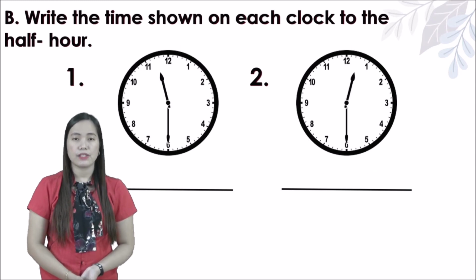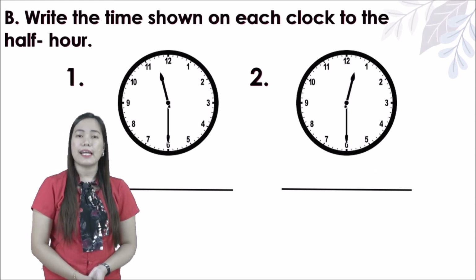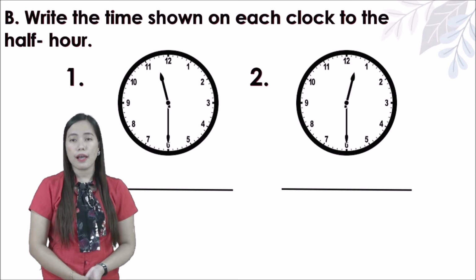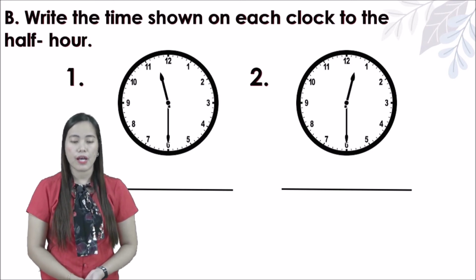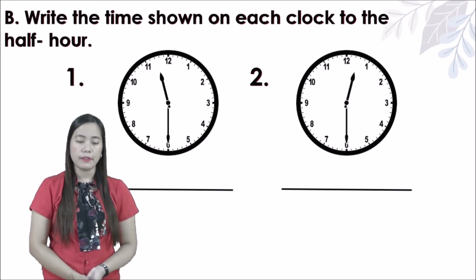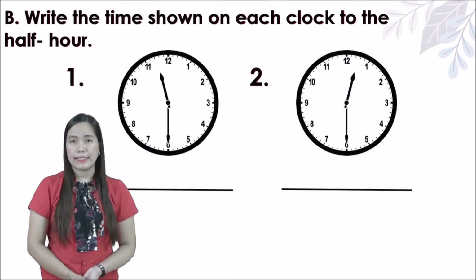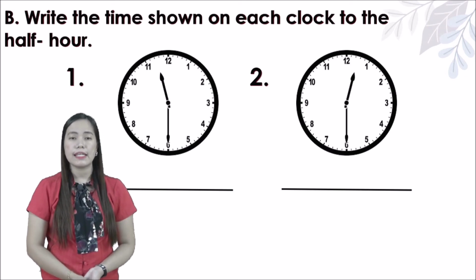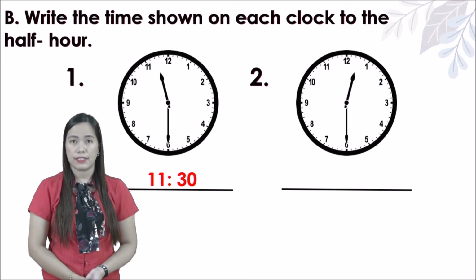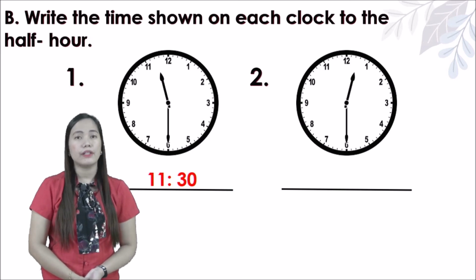Now, let's answer the letter B. Write the time shown on each clock to the half hour. Again, kids, write the time shown on each clock to the half hour. Look at the first one. The shorthand is in the middle or between 11 and 12 and the longhand is in number 6. So that means it is 11:30. Okay, you need to write 11, then colon, and then 30.